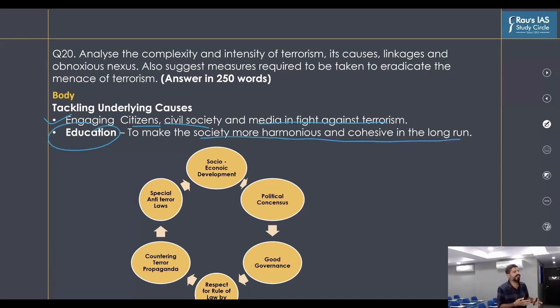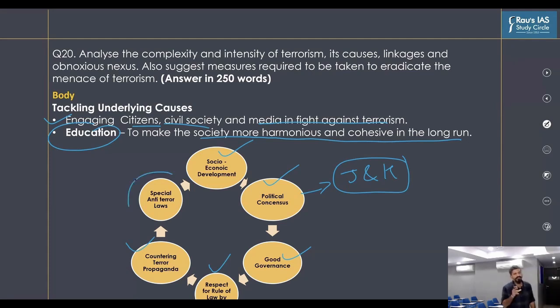In this line, we can create a virtuous cycle where we create socio-economic development. Socio-economic development is important, which needs to be aligned with creating a political consensus, because this has been one of the issues in Jammu and Kashmir, where a political consensus is not yet final. Plus, focus has to be on good governance. The security agencies need to respect the rule of law, and we also need to focus on countering the terror propaganda by the terrorist organizations, by the government of India itself. Plus, we need special anti-terror laws.